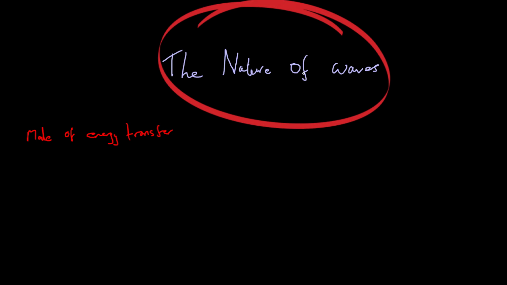Now, waves can be broken down into categories depending on a few things. Two types of wave I want to speak about are firstly a mechanical wave and an electromagnetic wave. Okay, so what are these? A mechanical wave is basically one in which vibrations are the way in which energy moves. So the vibrations require a medium in order to transfer the energy.